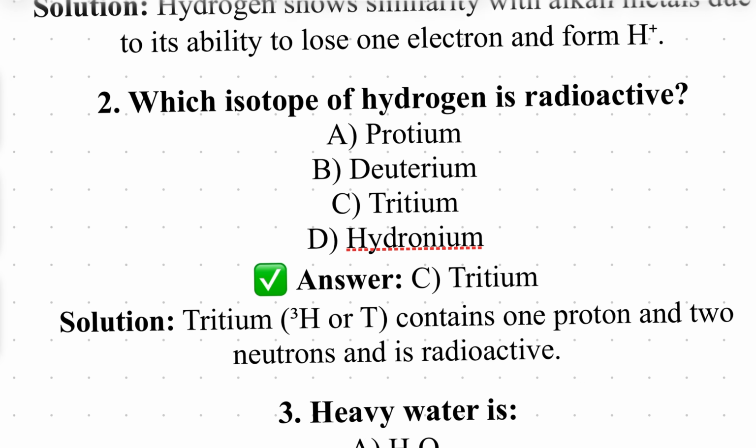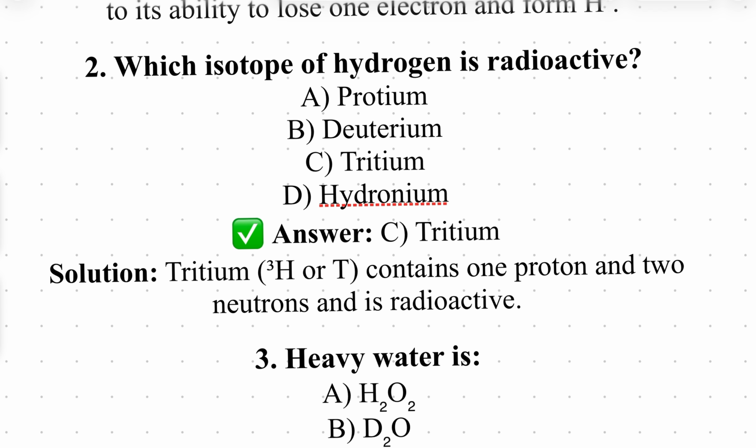Next one, which isotope of hydrogen is radioactive? Very important. Radioactive means most of the elements, P block elements and some F block elements, D block elements, last elements are radioactive. But here hydrogen has three isotopes.